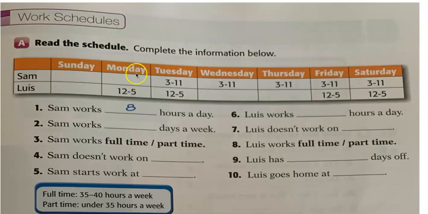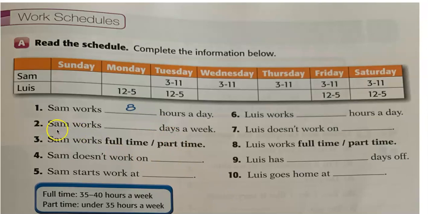You have the days of the week, the days that each of them works, and the number of hours that they work every day. So, number 1, Sam works how many hours? 8 hours a day, because he works from 3 p.m. to 11 p.m. Okay, so number 1 is your example. You have to complete the rest of the information.